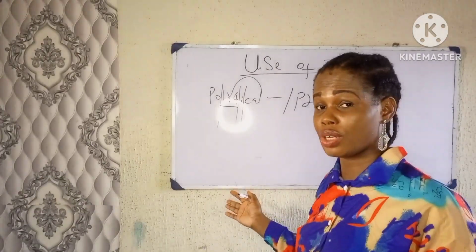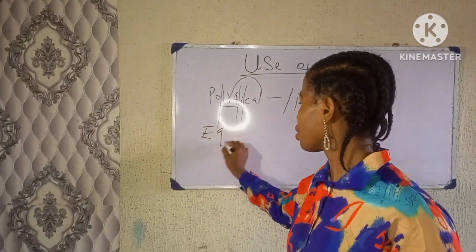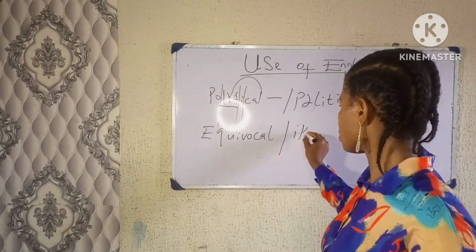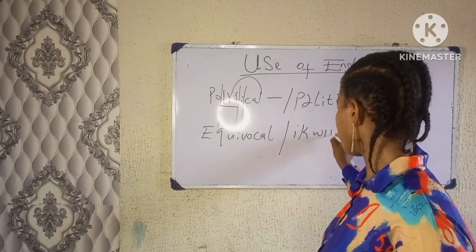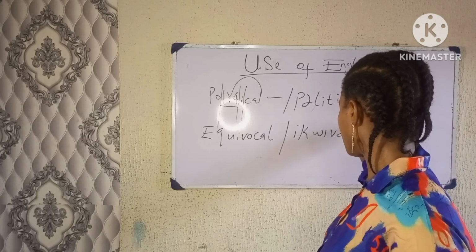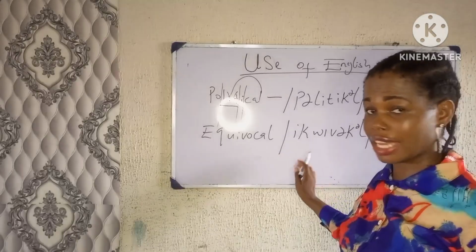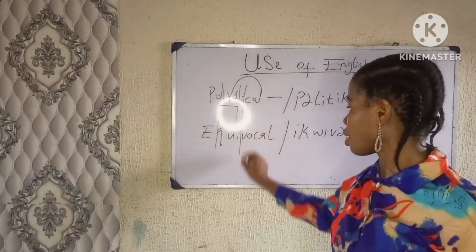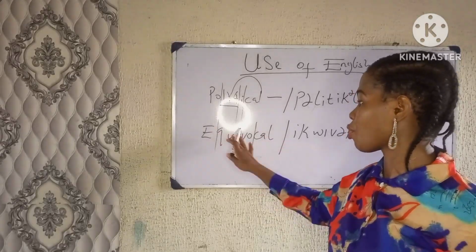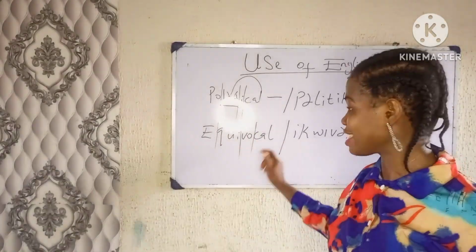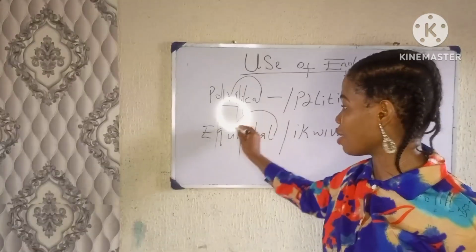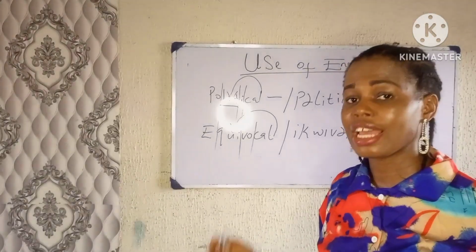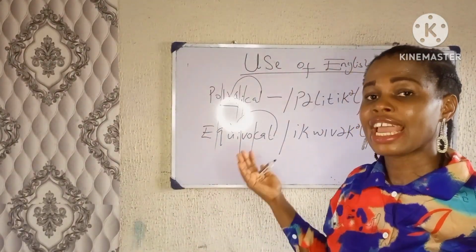A word like equivocal. Now this word has four syllables as well: e-qui-vo-cal. The stress is going to be on the third level from the end, which is here. So when you have a word that ends with AL, the stress is going to be on the third level from the end.